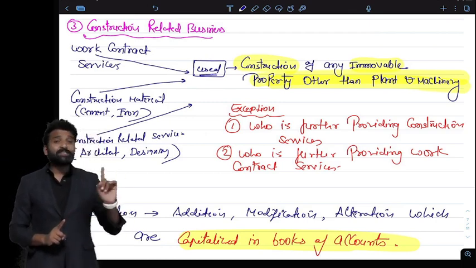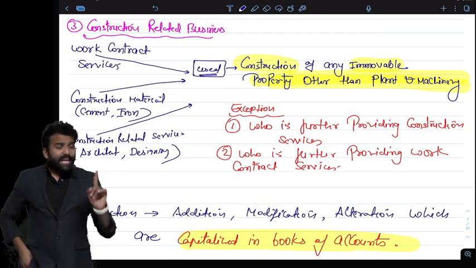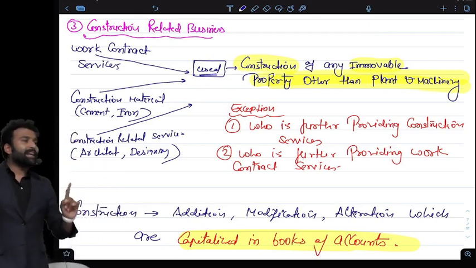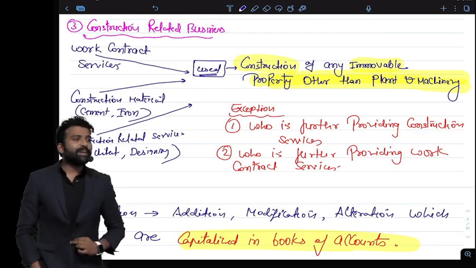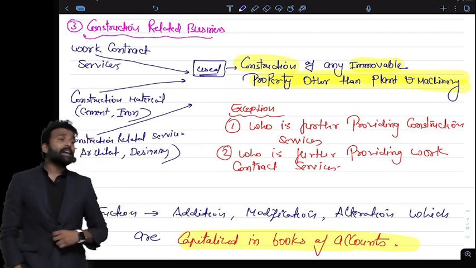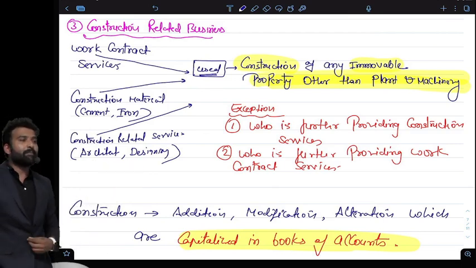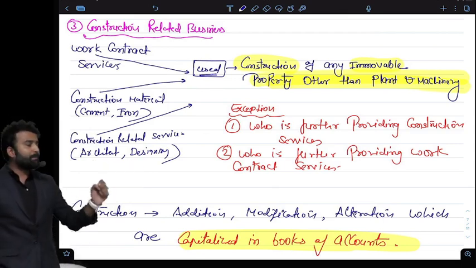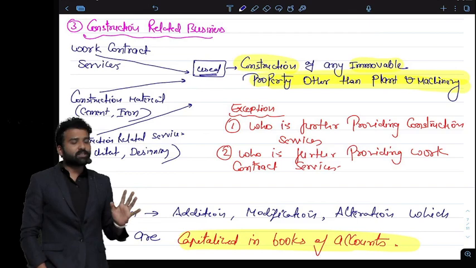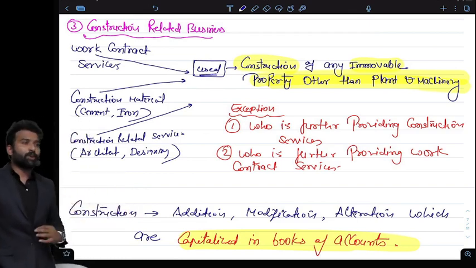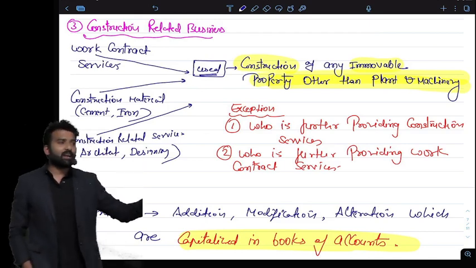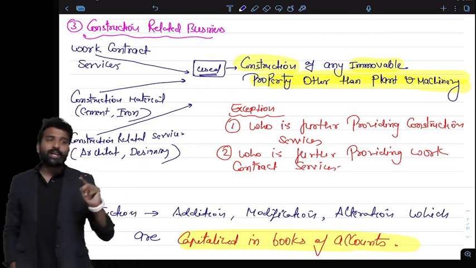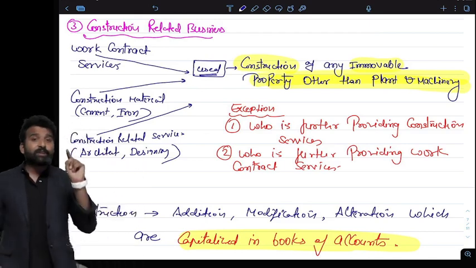Yeah, but there is one interesting thing. If it is not a construction, it is merely repairing, meaning I didn't capitalize the expenditure in my books of account. I just debited it in my P&L. Like I bought some material for repairing of an office, and I debited that expense in my P&L account. Then it is not a construction and ITC will be allowed.